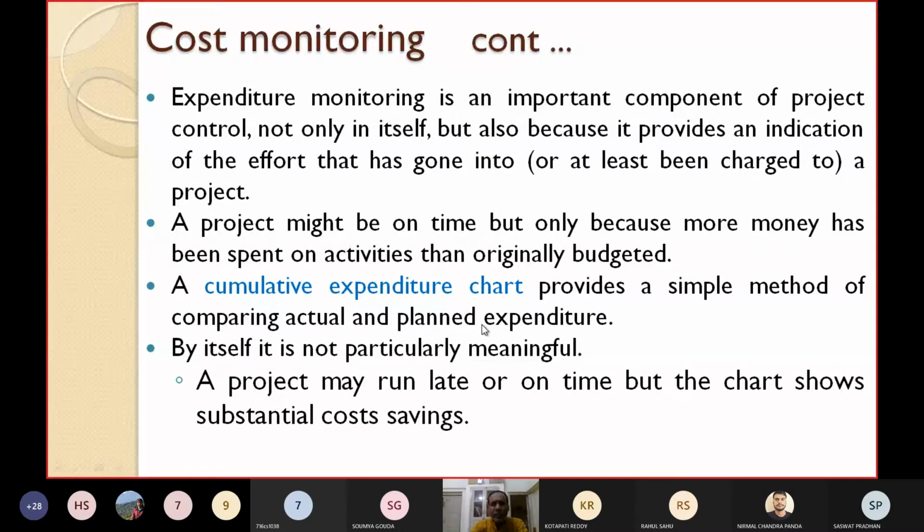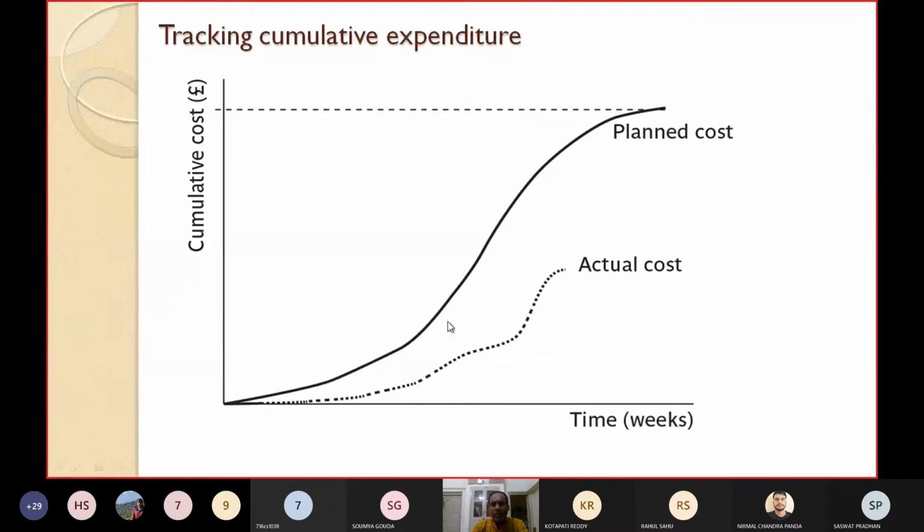I am showing a simple example of a cumulative expenditure chart. The solid line is the planned cost that you have planned. As time progresses, you can see the actual cost. By comparing the actual cost and planned cost, you can see whether your project is over budget, below the budget, or at par with the planned budget. So the cumulative expenditure chart helps you compare the actual cost versus the planned cost with respect to time.